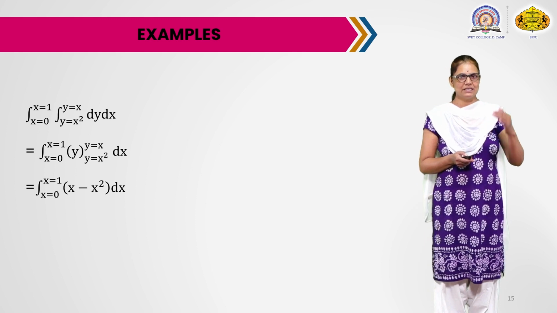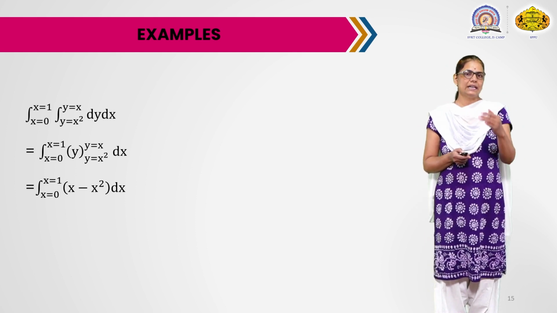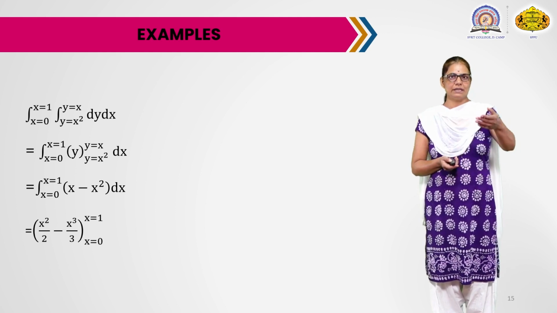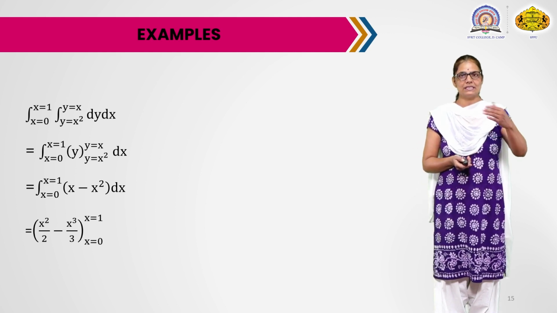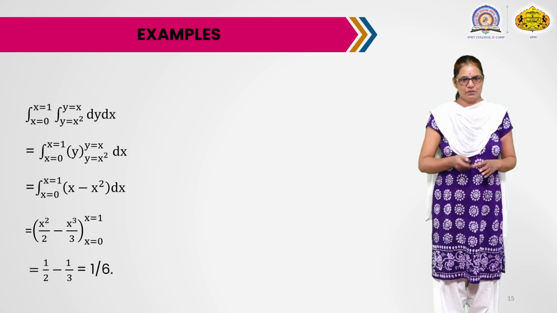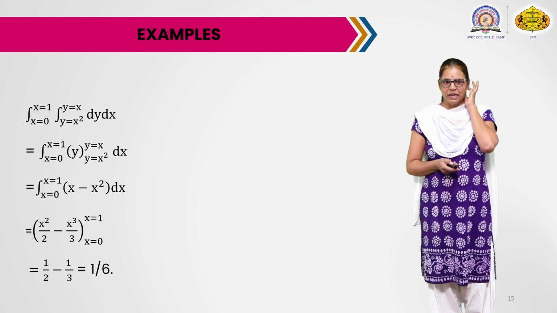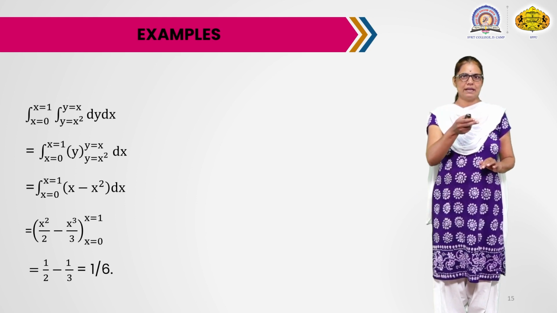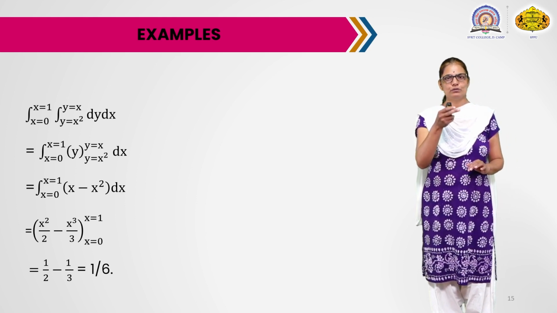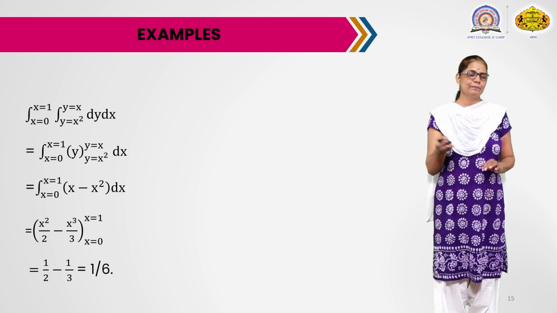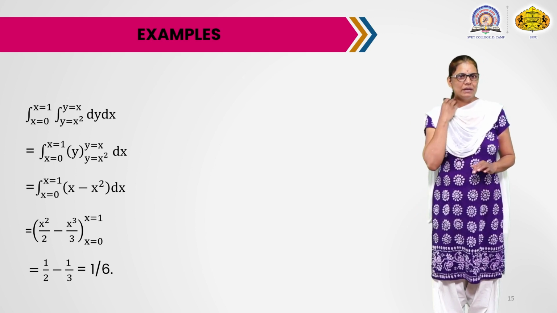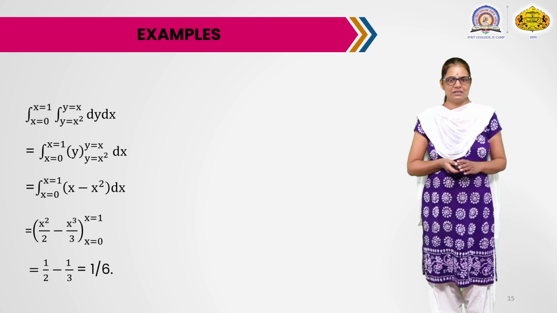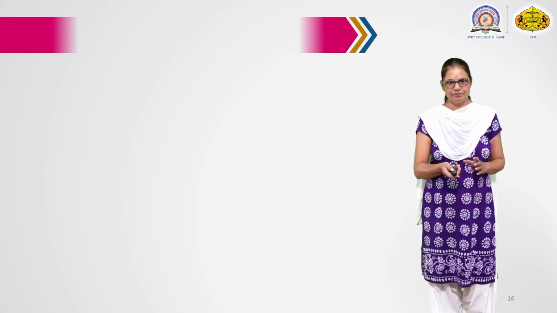The integration of x is x square by 2 minus the integration of x square, which is x cube by 3, and apply the upper and lower limits. If we put x equals 1, we get 1 upon 2 minus 1 by 3, and the lower limit is 0, so the second term will be 0. Solving this, we get the answer 1 by 6.